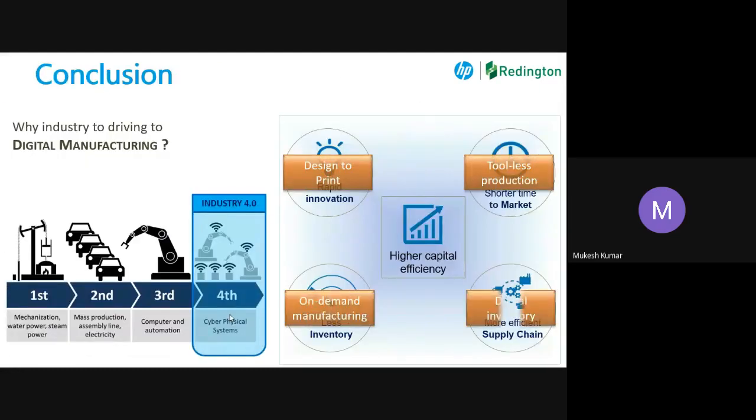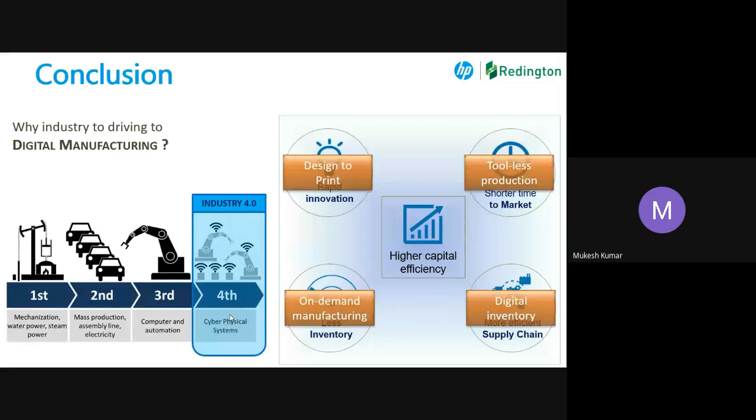Now, conclusion. Again, we started with this only. So in industry, we were talking about rapid innovation. So here, instead of design to manufacture, we are talking about design to print. Because we were going through conventional manufacturing from design to manufacture, now we are talking about design to print directly. Then shorter time to the market. When we say shorter time to the market, it is possible only when you are not wasting your time on making the tools.